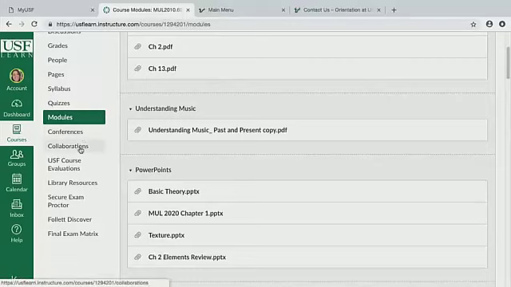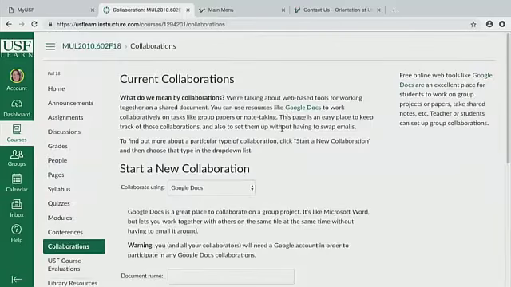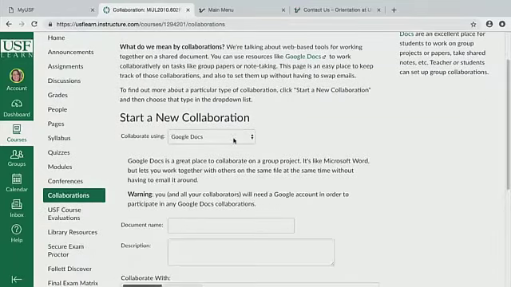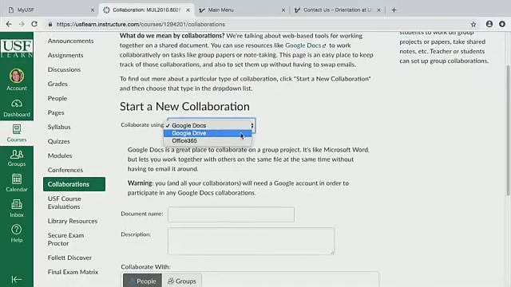For conferences and collaborations, you really don't need these tabs unless your professor wants you to collaborate and you're in an online class. So for collaborations, this is not an online class, but she does have collaborations on here. You can start your collaborations, you could use Google Docs, you can also do it with Google Drive and Office 365.